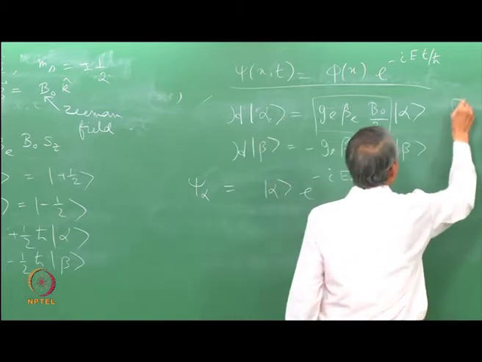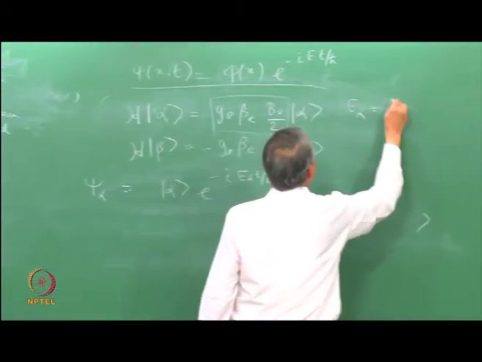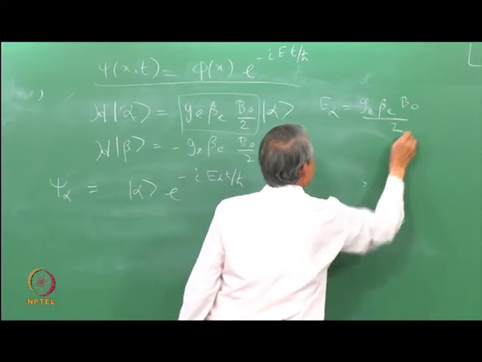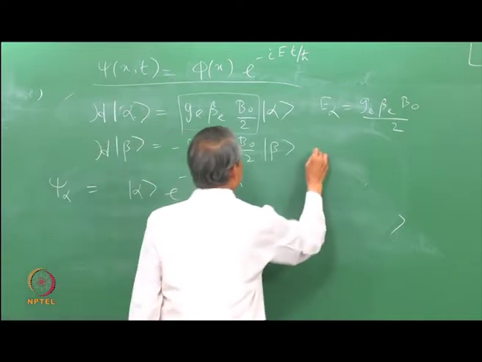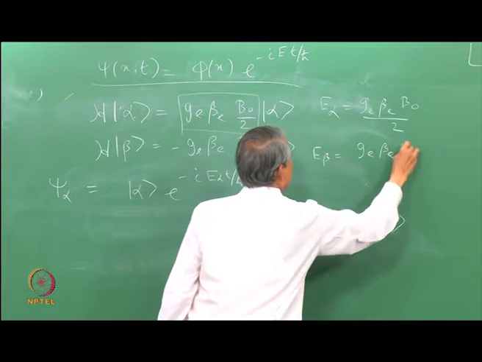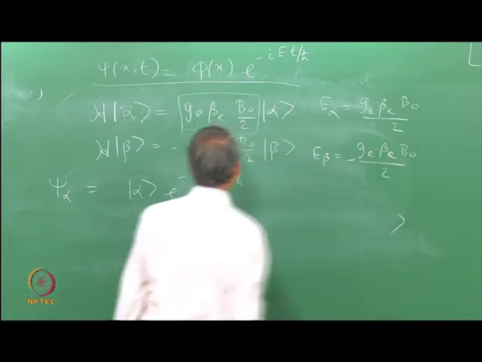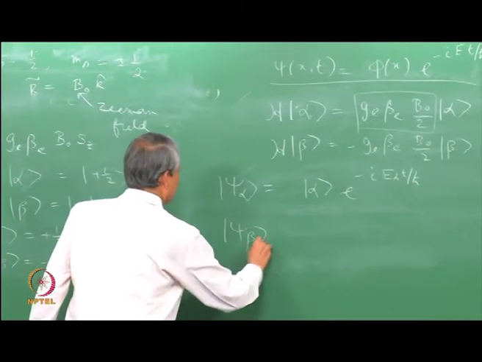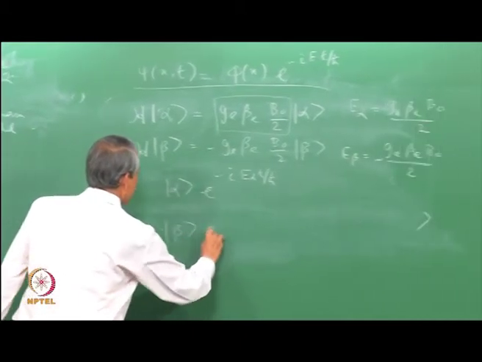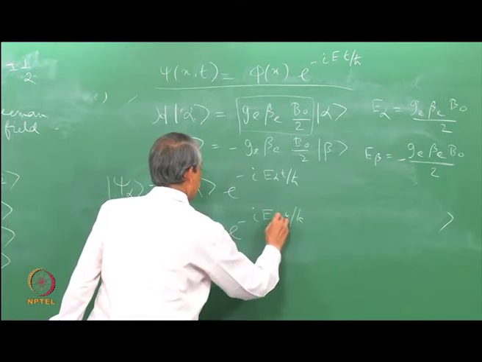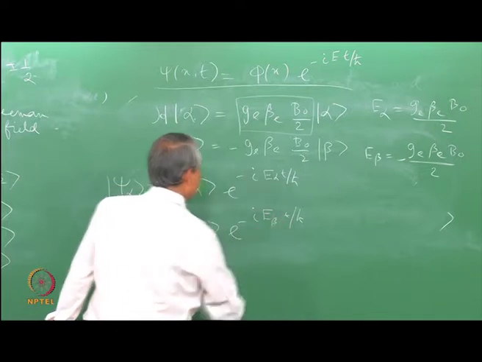So, here I can write E of alpha is equal to this, similarly energy for the beta state this. So, this is the total wave function for the alpha state. Similarly, total wave function for the beta state will be given by this, with the subscript beta.